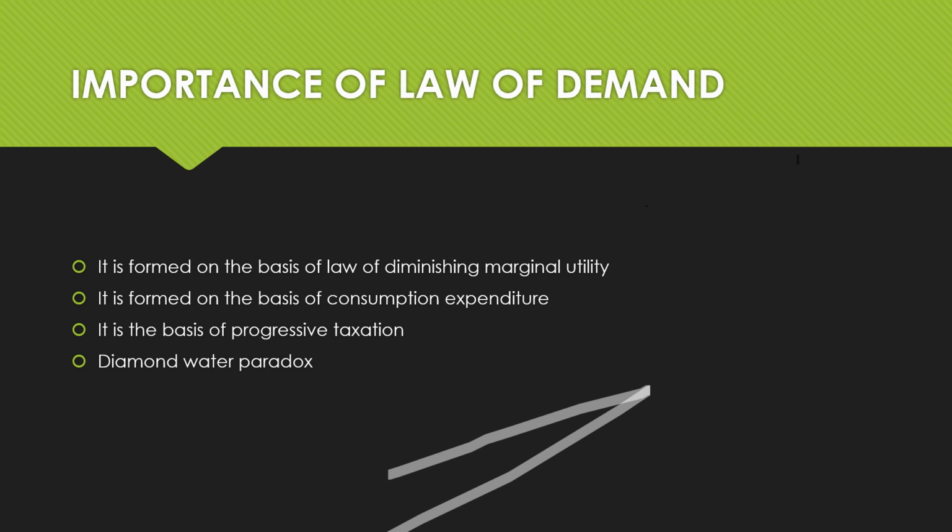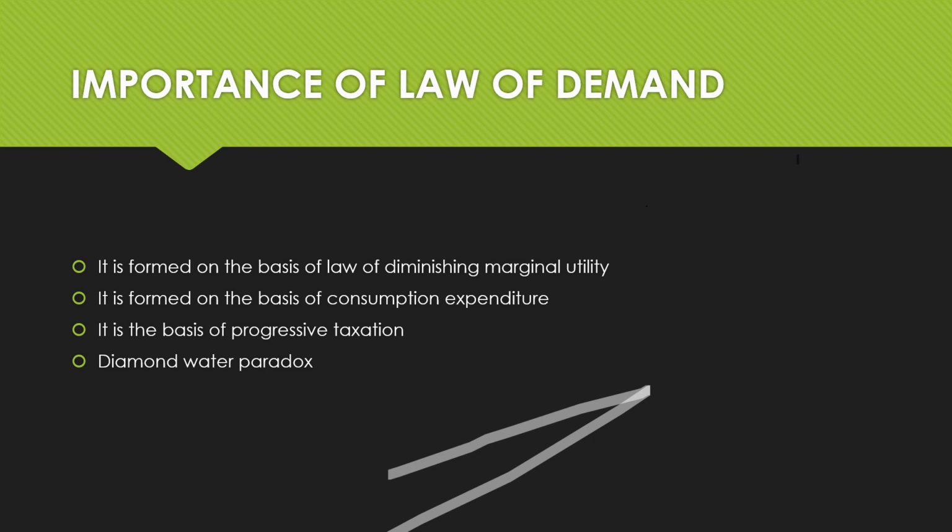What do we look for? We look for water. We won't keep searching for diamonds. So, though water is more useful than diamond, why is the price of diamond very high when compared to water? This is the diamond water paradox. The paradox is that though water is more useful, diamond is more costly.